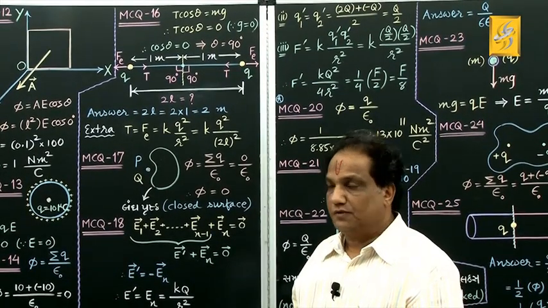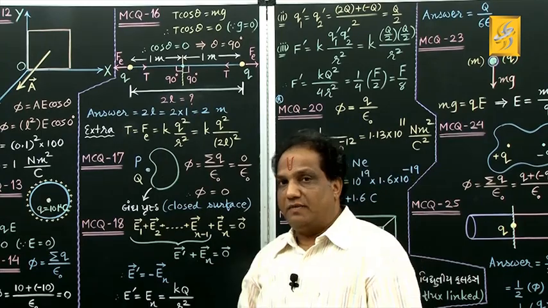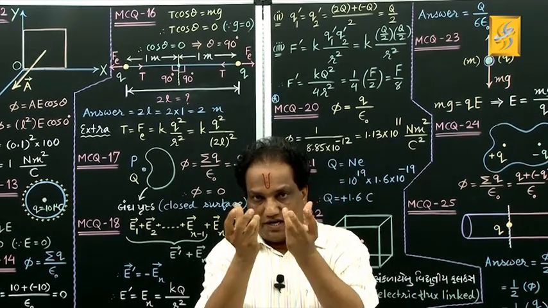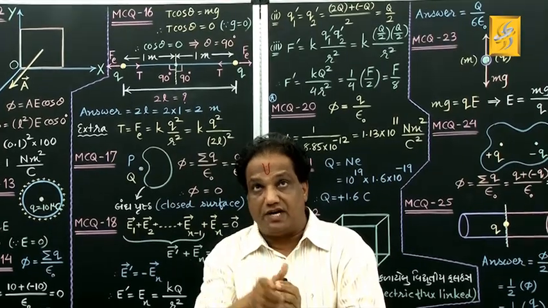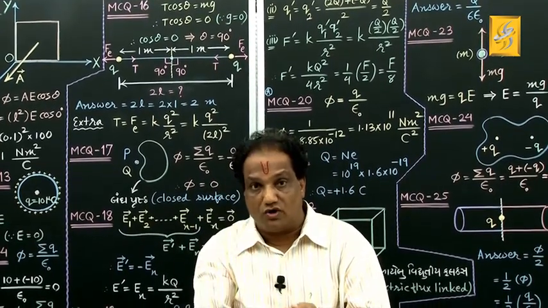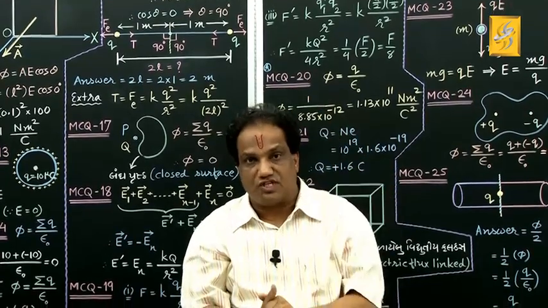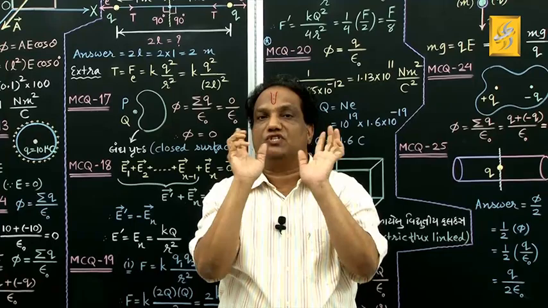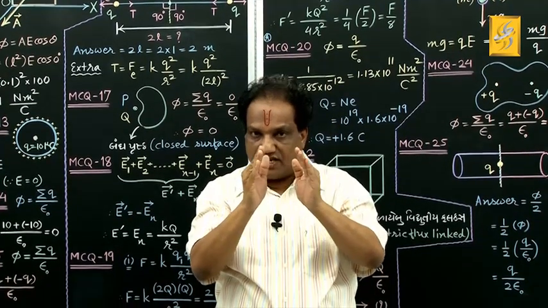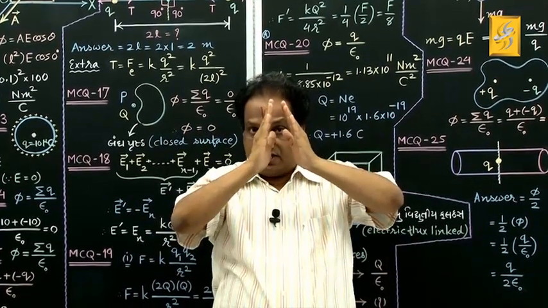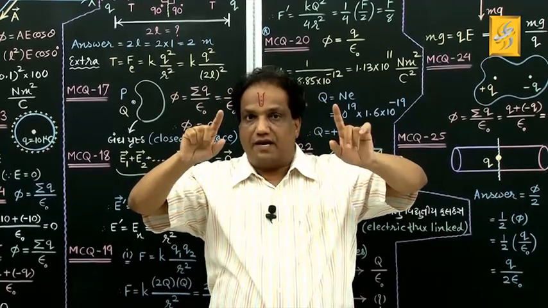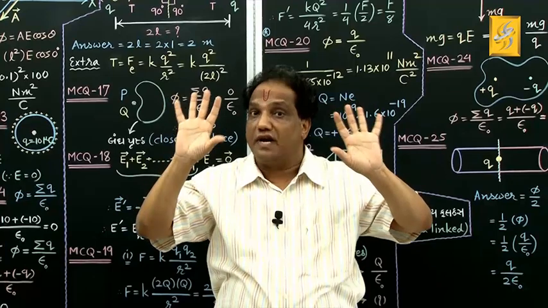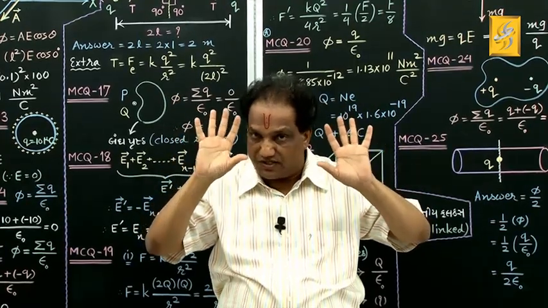Read it. Look, a similar arrangement we had in one of the numericals where two identical metallic spheres were suspended with the help of two equally long strings from the same point of suspension. Then when equal charge was given to both the spheres, they started repelling each other, the angle between the strings kept increasing, and at a particular value of that angle, the spheres came to rest. That sort of situation we had seen.